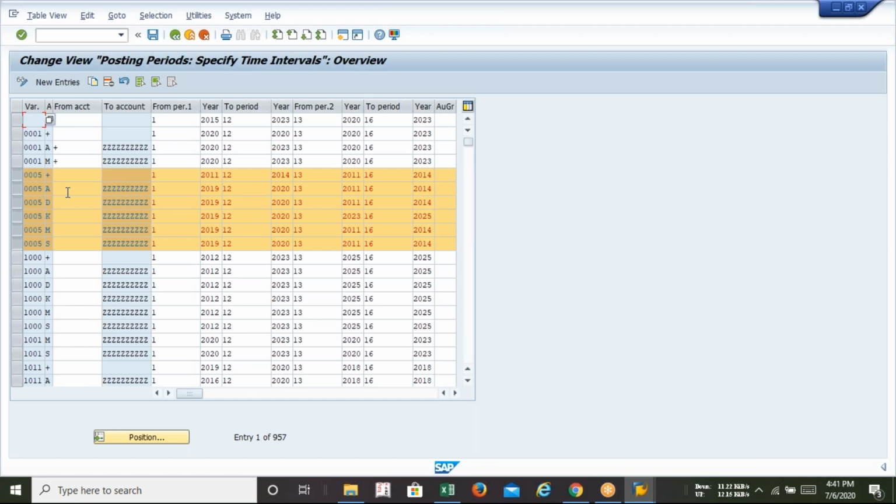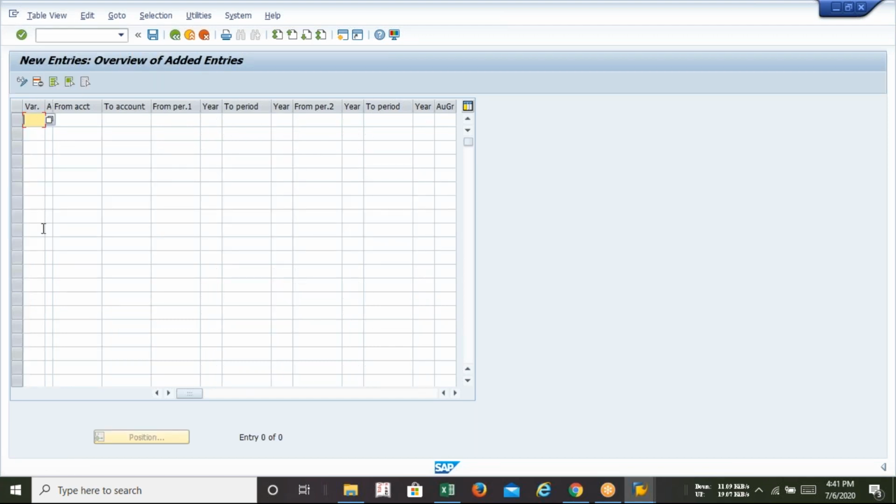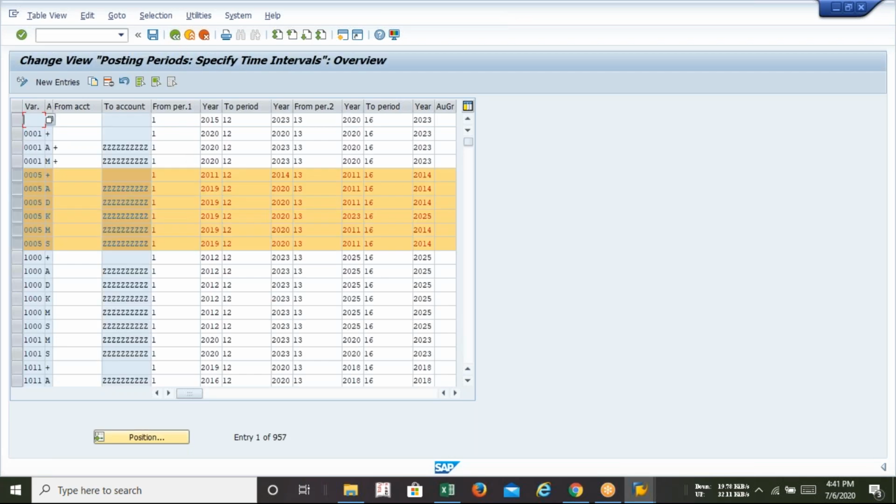If I'm clicking on new entries, I have to write all this scenario 6 times, which is a little bit time consuming, and there will be no special task at all. This is very time consuming. So what am I supposed to do? I just select any 6 from the existing. Right now I am selecting this 1, 2, 3, 4, 5, 6 from the existing.